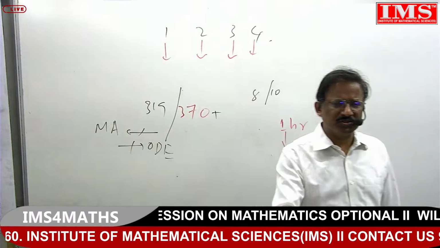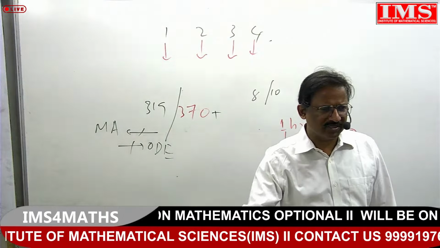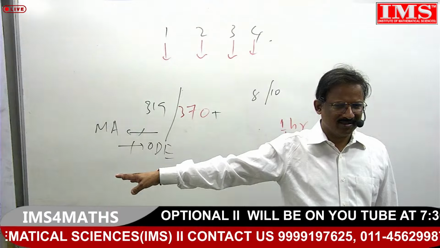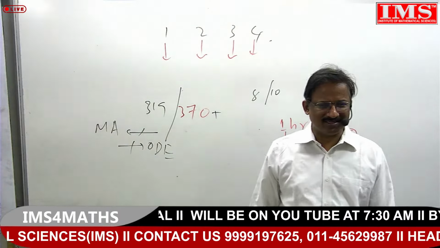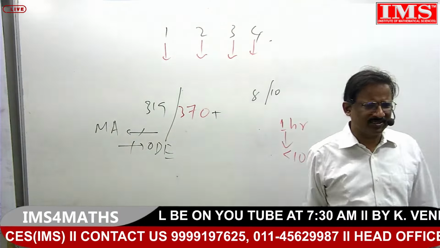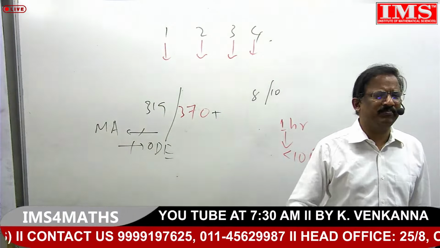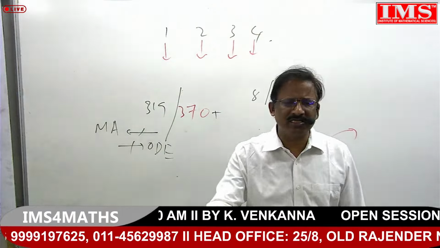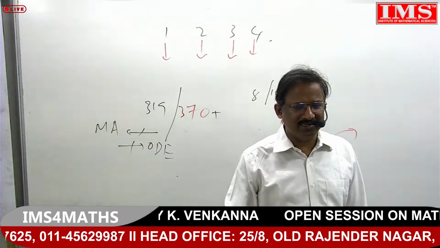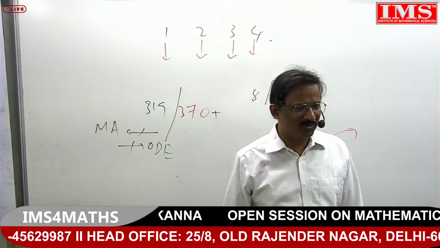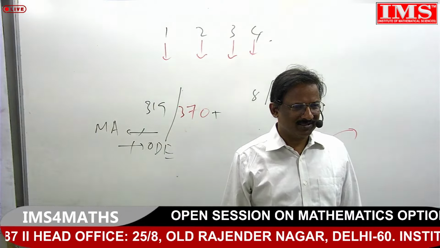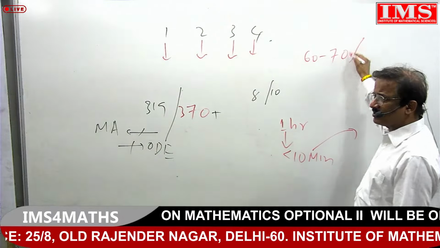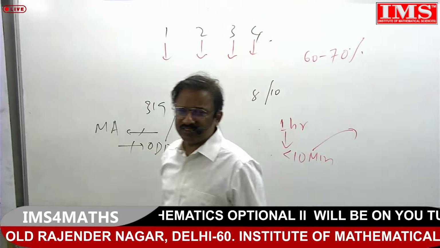I suggest you try to finish your optional subject as much as possible before beginning general studies. If you have already started, it's okay. If not started, better not to start, that's my suggestion. Because optional has an end, but general studies doesn't have any end. That's an endless process. So at least 60 to 70% of the optional should be read or completed before your general studies start.